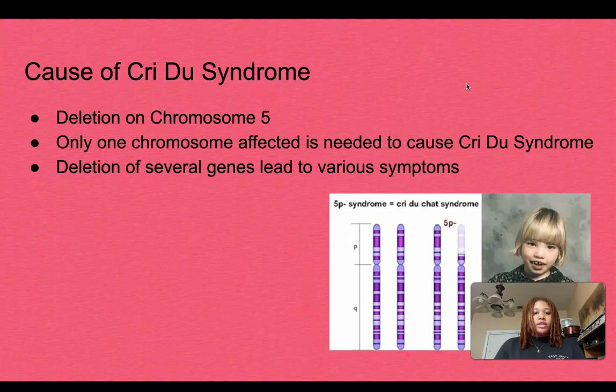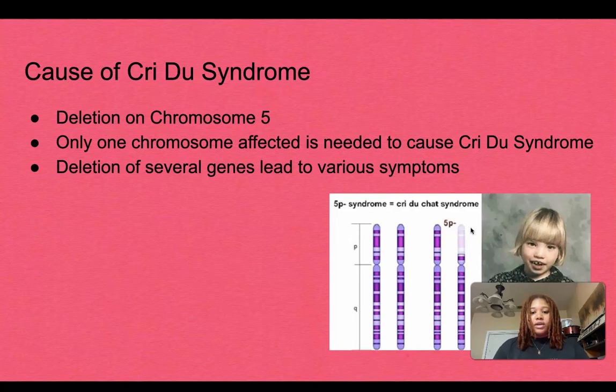So the cause of Cri Du Chat syndrome is a partial or full deletion on chromosome 5, which is shown right here. Only one chromosome affected is needed to cause the syndrome, so any little part or big part of one or both of the chromosomes would lead to this syndrome.